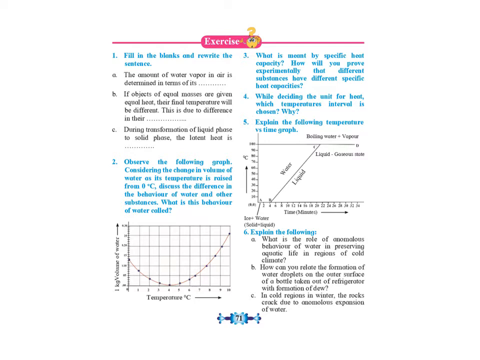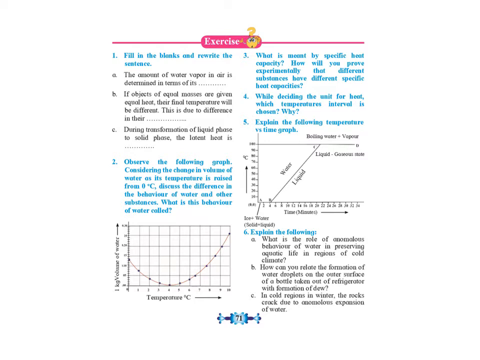Question number 3. What is meant by specific heat? How will you prove experimentally that different substances have different specific heat capacities? This answer is given on page number 68. This is a big answer. Along with a diagram you have to explain.